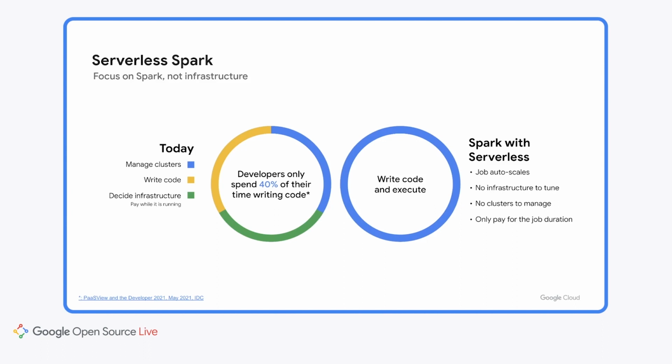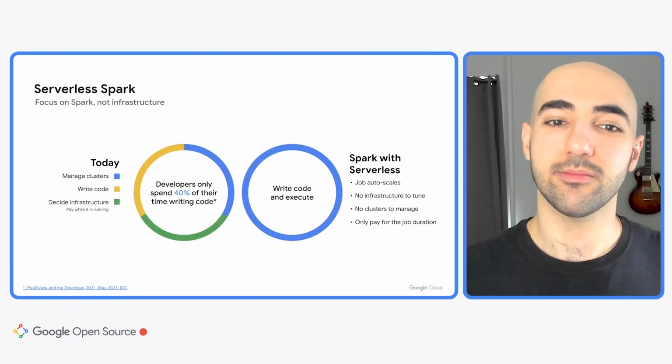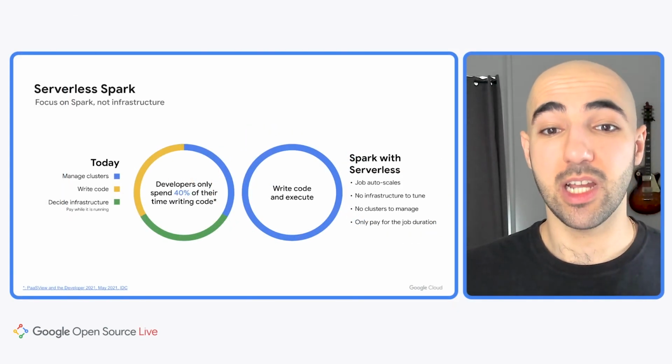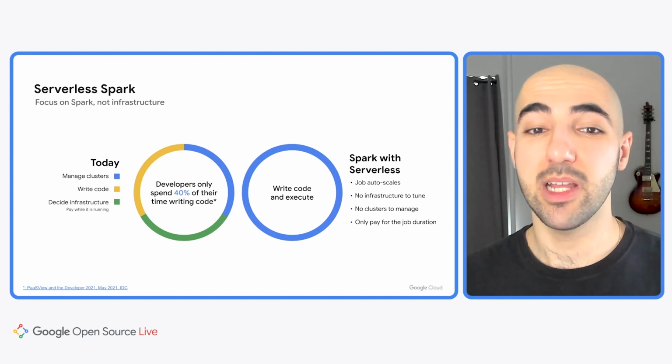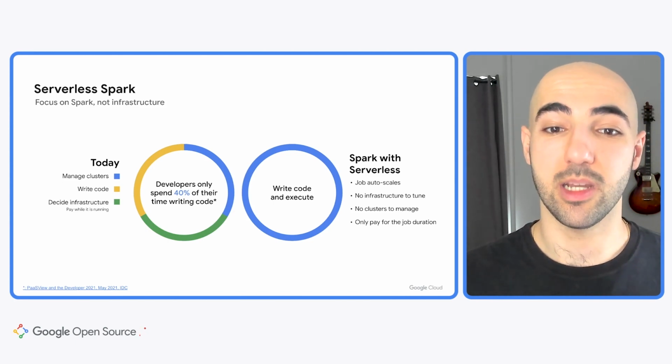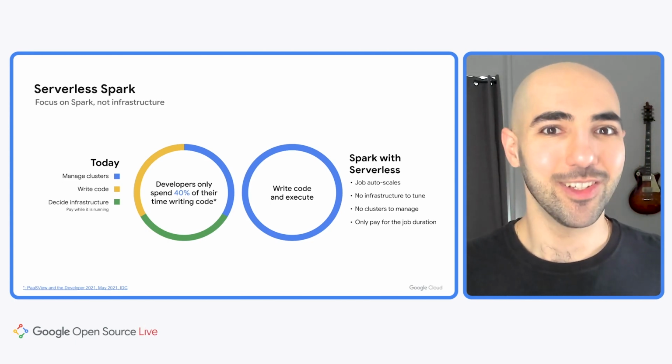You can spend your time focusing on the code while letting us handle the rest. Additionally, you only pay for the job duration with no infrastructure provisioning costs added on top of that. You can submit serverless jobs through the API, but as mentioned, we've also incorporated it into some of our other product offerings. So let's take a look at those.